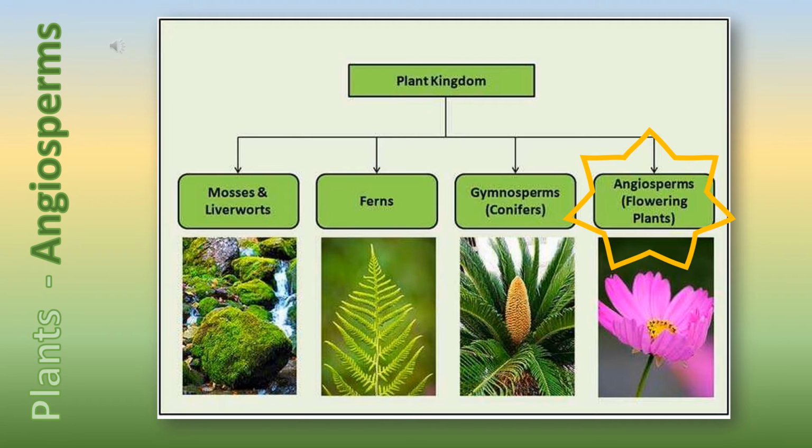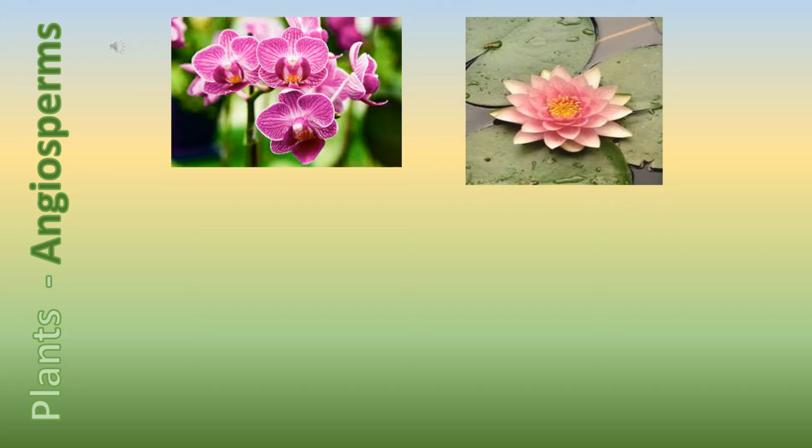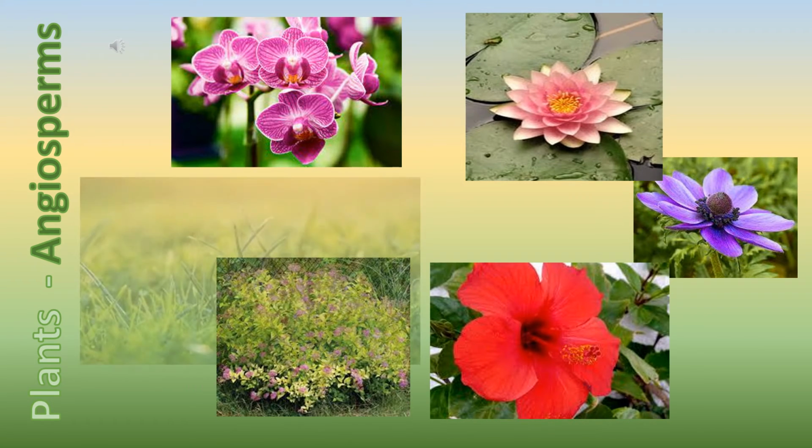Apart from gymnosperms, we have angiosperms, comprising nearly 90% of all plants. Angiosperms are flowering plants, the largest and most diverse group within the kingdom Plantae, a plant that has flowers and produces seeds enclosed within a carpel. The angiosperms are a large group and include herbaceous plants, shrubs, grasses, and most trees.